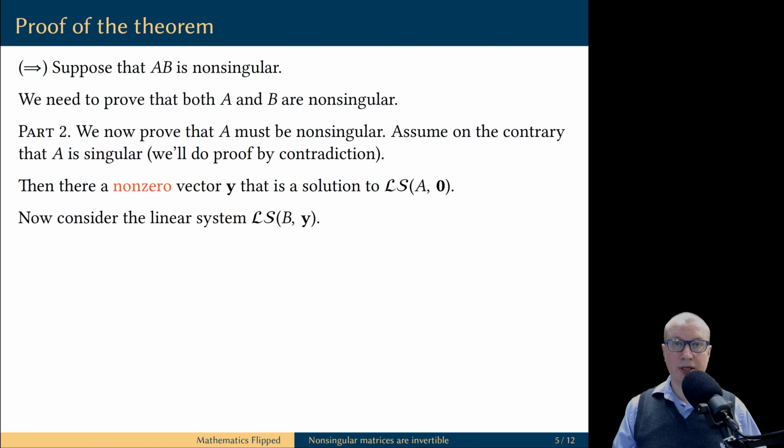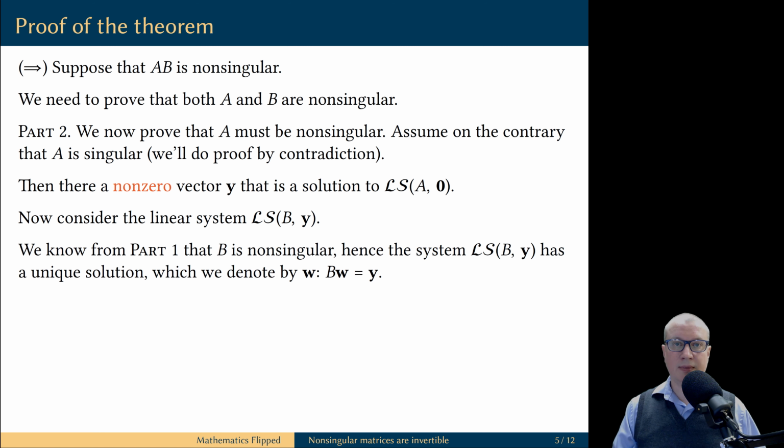And now the trick is to look at the linear system with B as the coefficient matrix and this vector Y that we just found as a vector of constants. Let's use what we already proved in part 1. We already know that the matrix B is non-singular, and therefore any linear system with B as the coefficient matrix has a unique solution, no matter what the vector of constants is. Therefore, we can conclude that this linear system has a unique solution, and let's call this unique solution vector W.